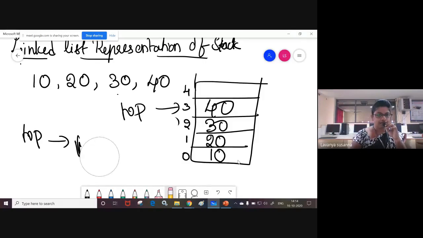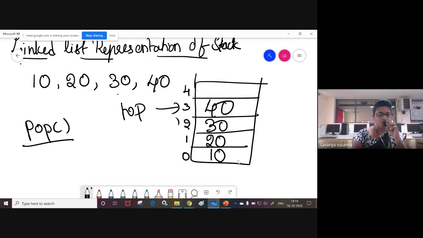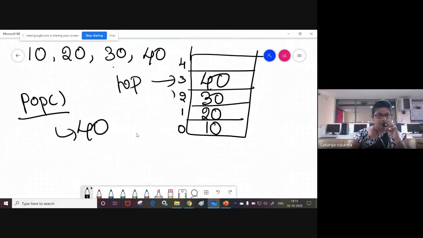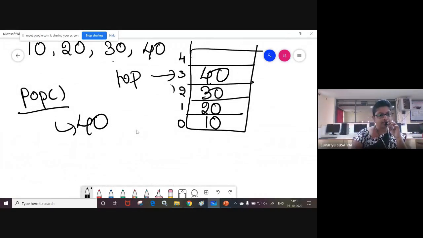If you want to delete an element, what element will you delete? Delete means pop. Always remember that you can delete only using top. Top is pointing to the last element, right? Now you can delete element 40. The last inserted element will be deleted. Remember, in a stack, the last inserted, topmost element only will be deleted first.